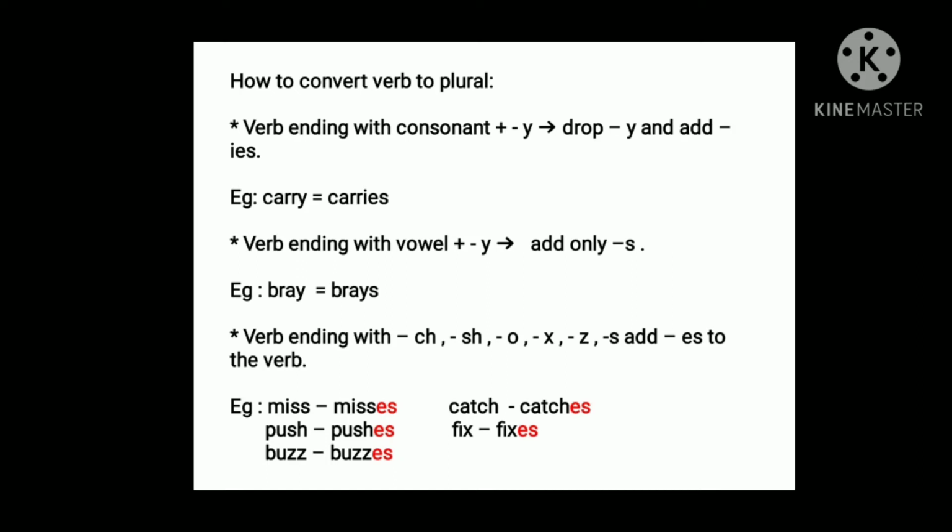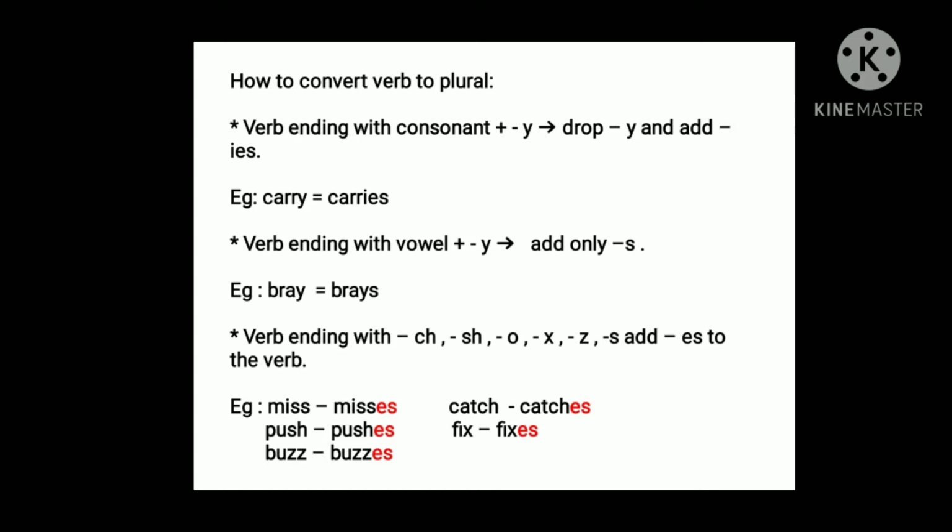Now look at the next one. Verb ending with vowel plus y. What will you do? You will just add only s. Now look at the example. Bray. Donkey brays. Before y, a is there. A is a vowel, so you will just add only s in order to make the verb into plural. Are you clear with that?